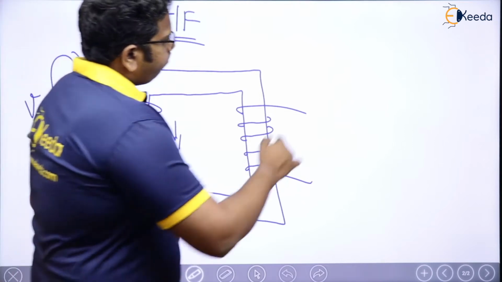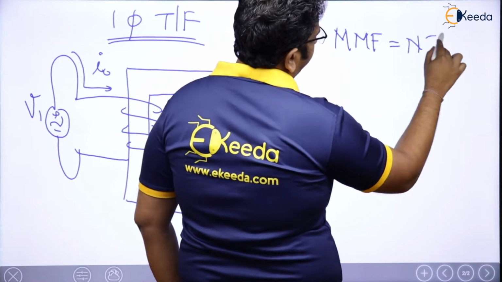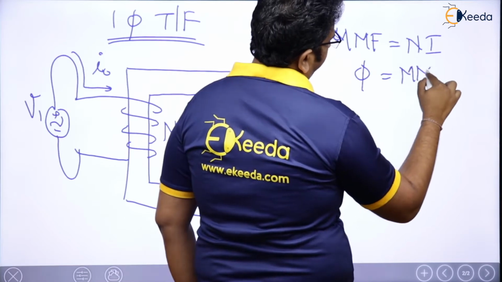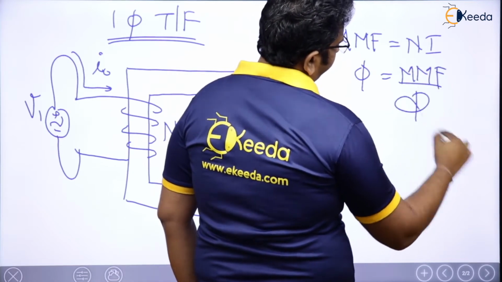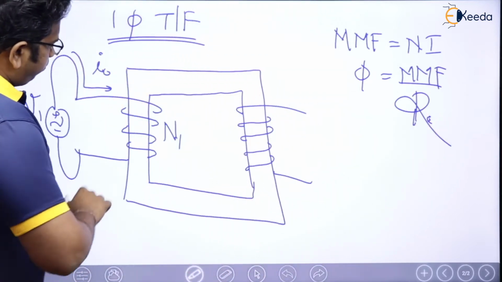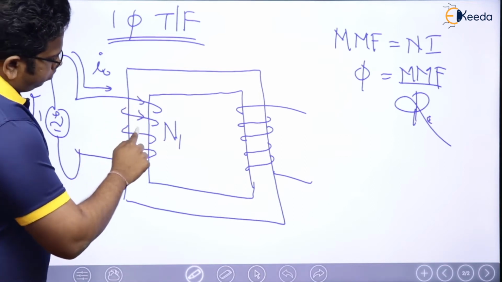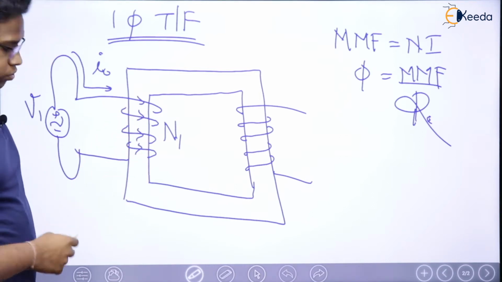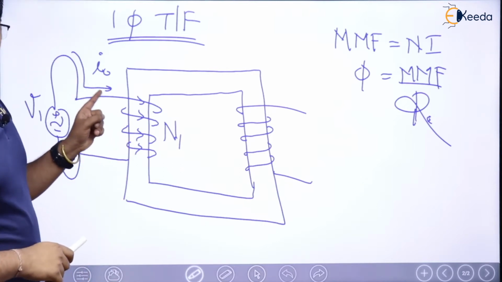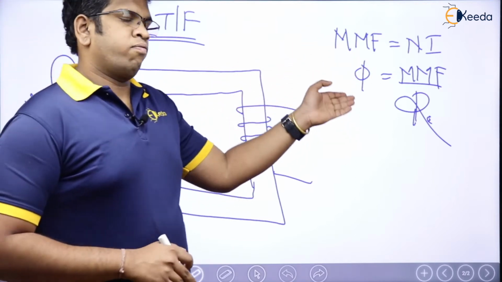We know that MMF is nothing but number of turns into current, and flux is nothing but MMF upon reluctance, the reluctance of the core. So with I0 flowing through N1, flux is going to be produced. Because of I0 flowing through N1 number of turns, MMF is created, and flux is what?